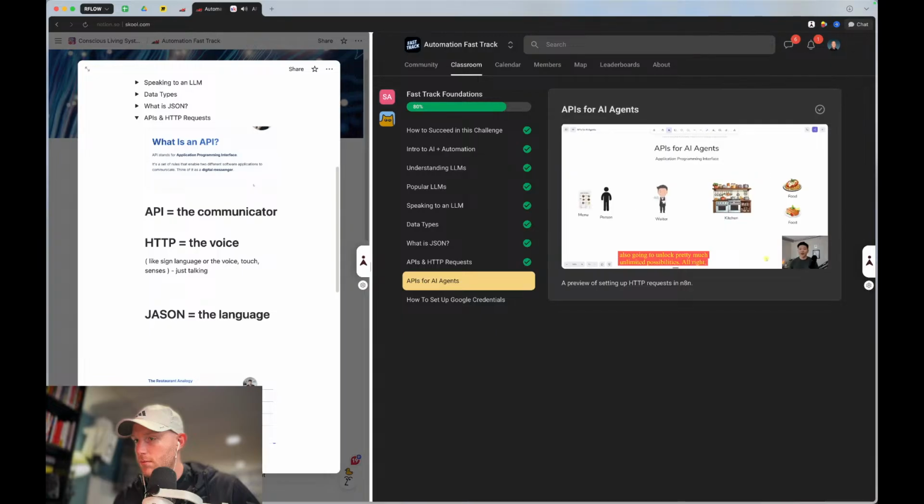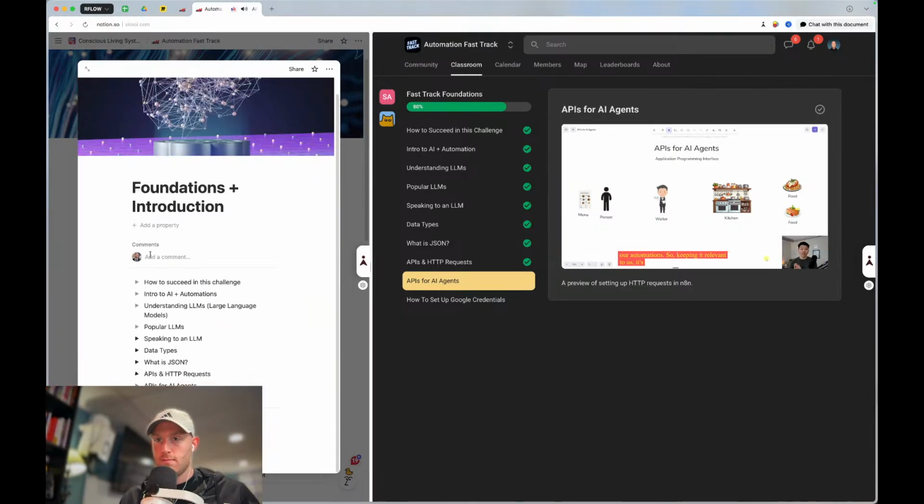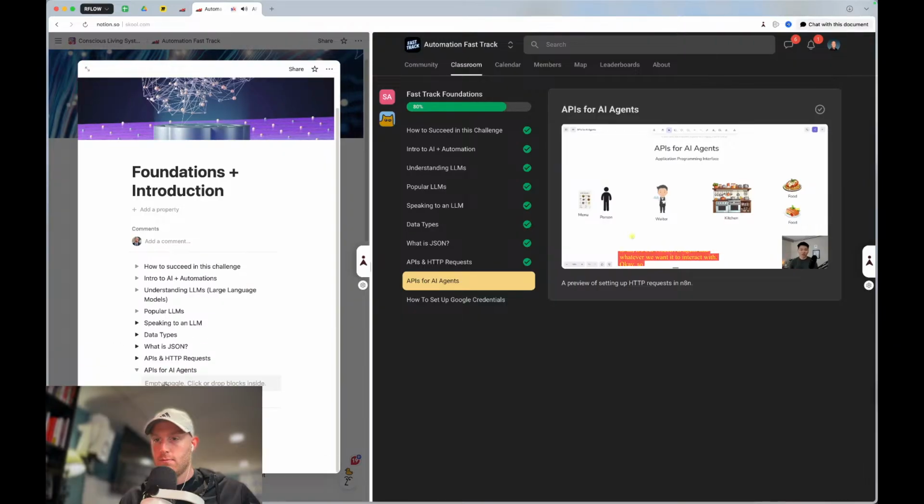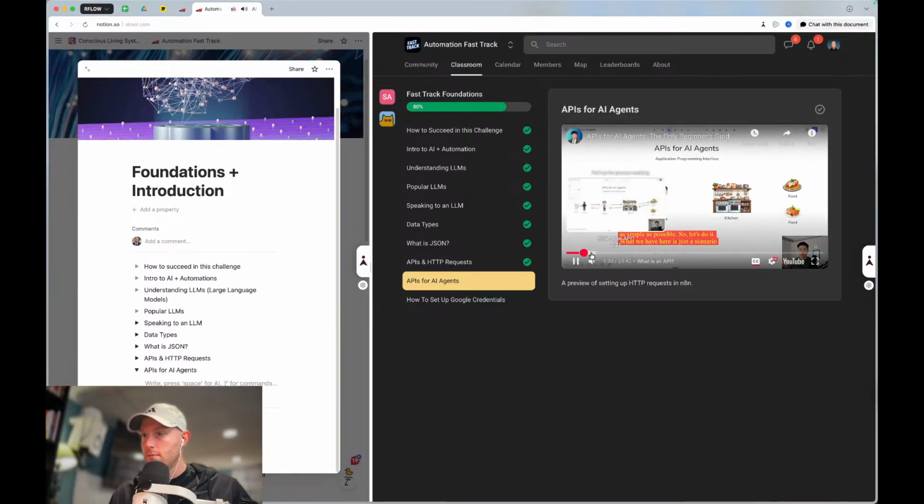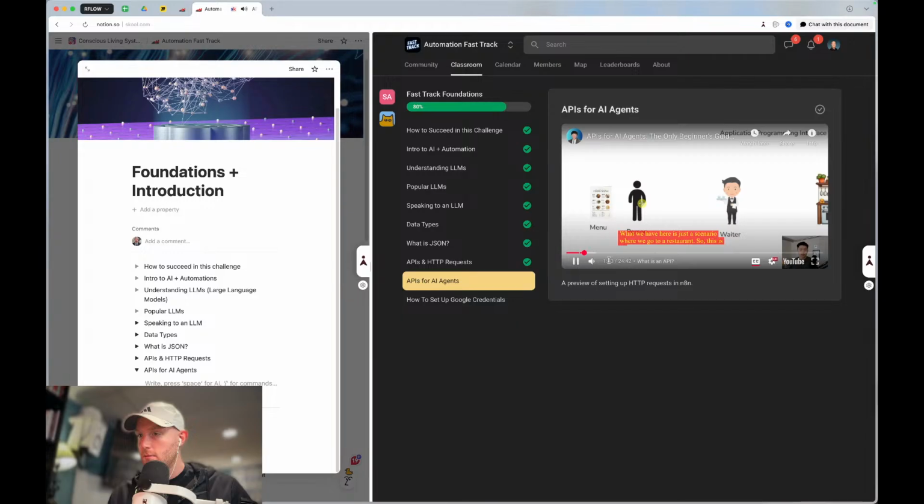All right, now that we understand why APIs are important, let's talk about what they actually do. So API stands for Application Programming Interface, and at the highest level, in the most simple terms, it's just a way for two systems to talk to each other. So n8n and whatever other system we want to use in our automations. So keeping it relevant to us, it's our n8n AI agent and whatever we want it to interact with. Okay, so I said we're going to make this as simple as possible, so let's do it. What we have here is just a scenario where we go to a restaurant. So this is us right here, and what we do is we sit down, we look at the menu, and we look at what food the restaurant has to offer.